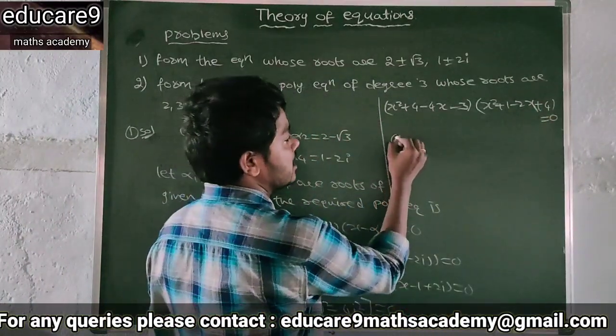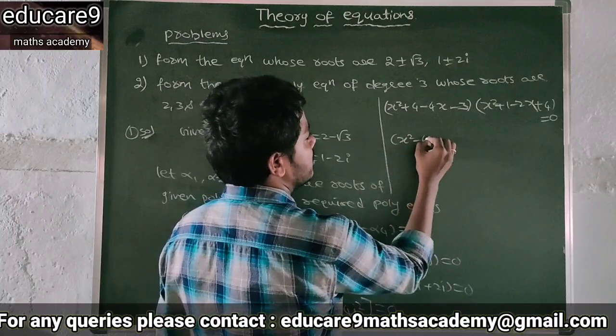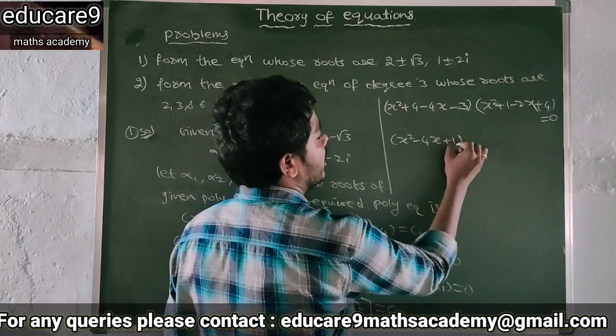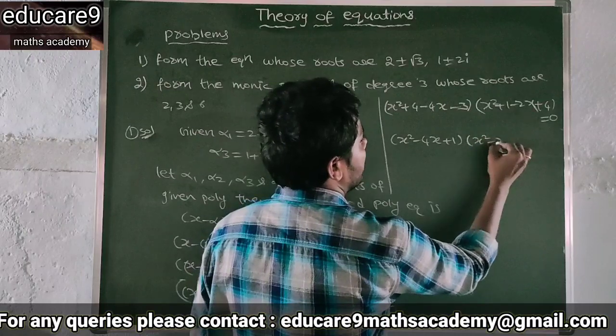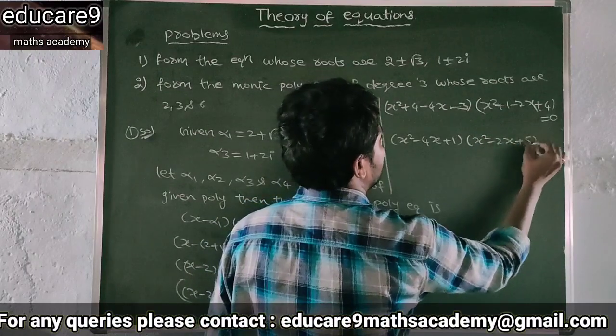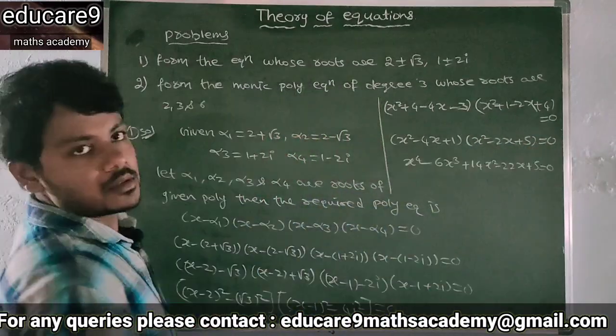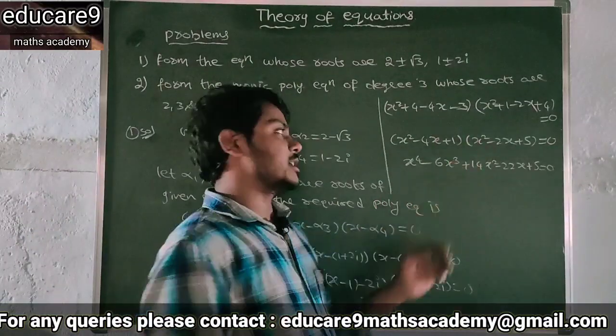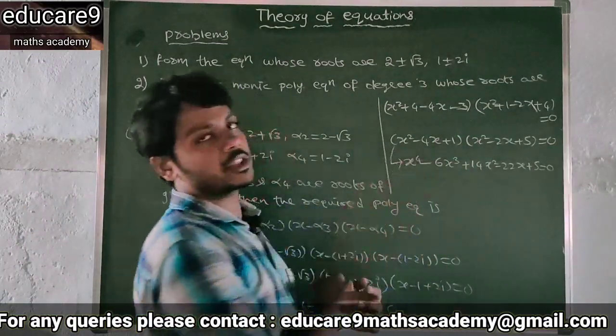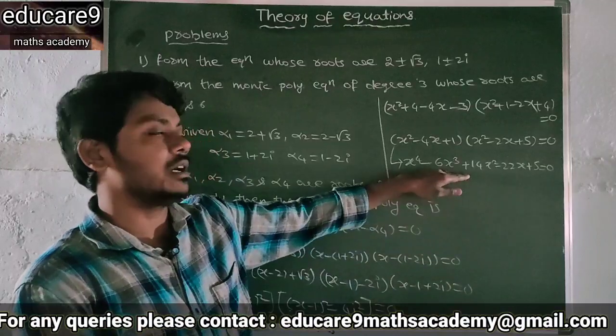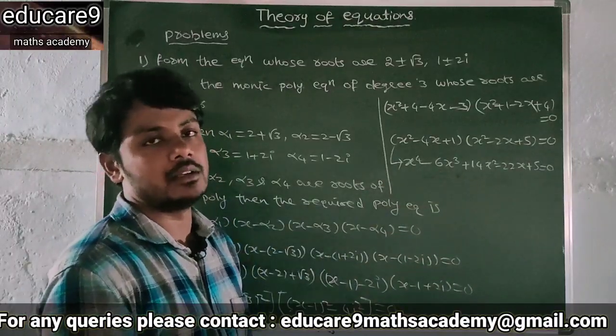And this is x square minus 4x plus 1 into x square minus 2x plus 5 is equal to 0. So now multiplying these two equations, you will get a fourth degree polynomial. This is the required polynomial equation.